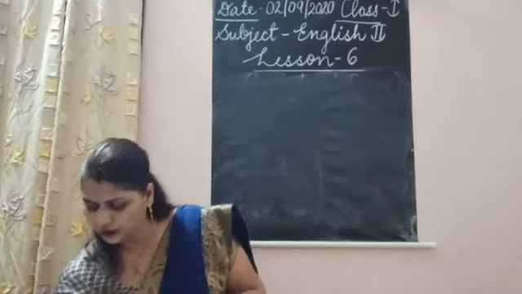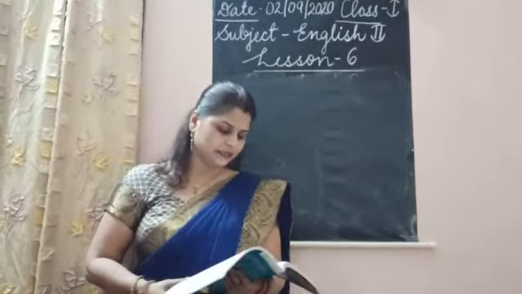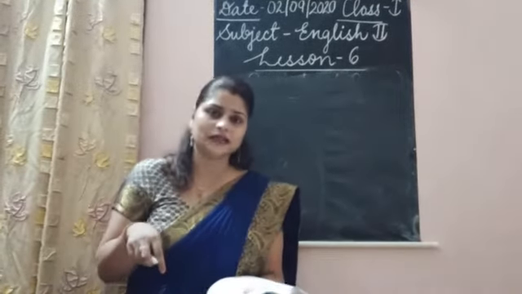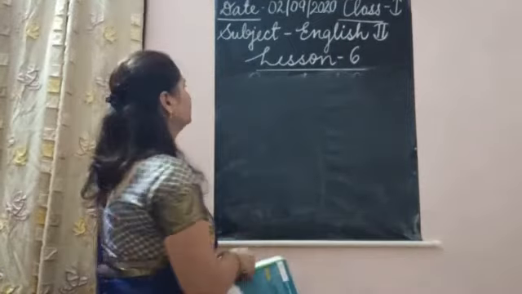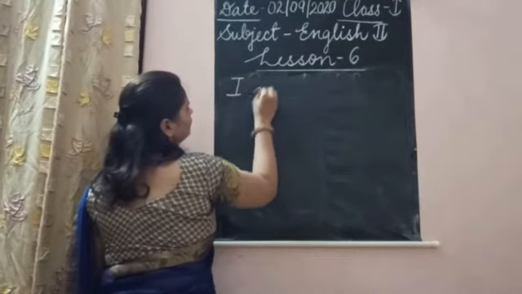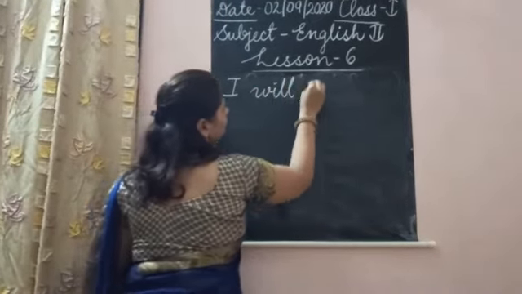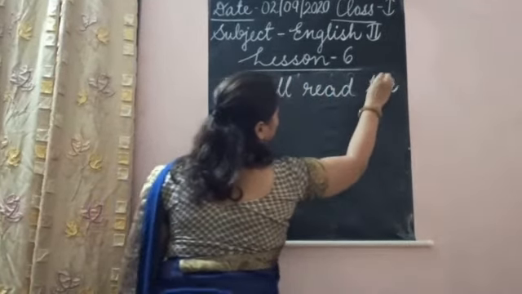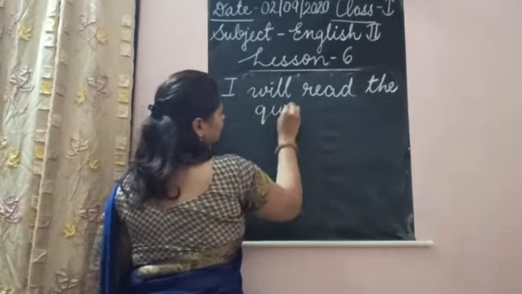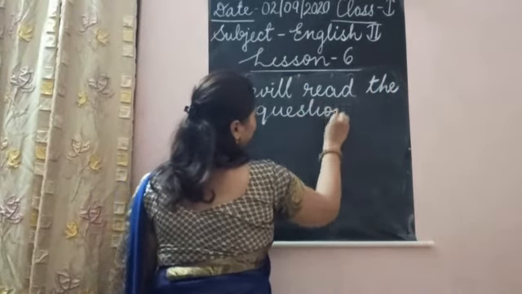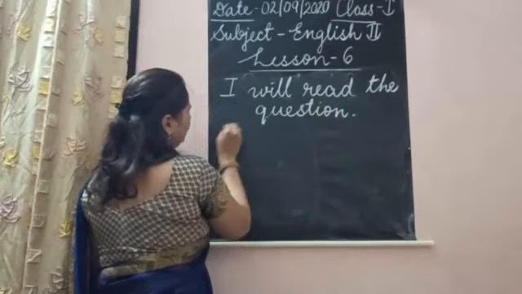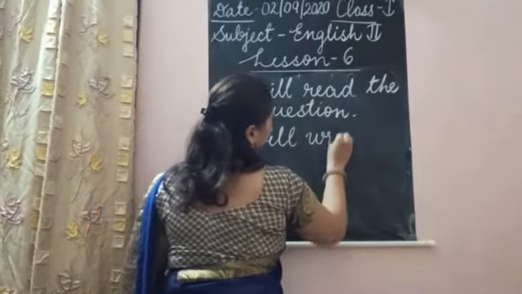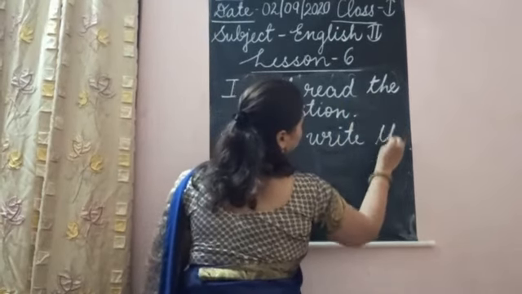So in this book we are having one example that it is written, I will read the question, I will write the answer. Okay, what is written here? I will read the question and I will write the answer.